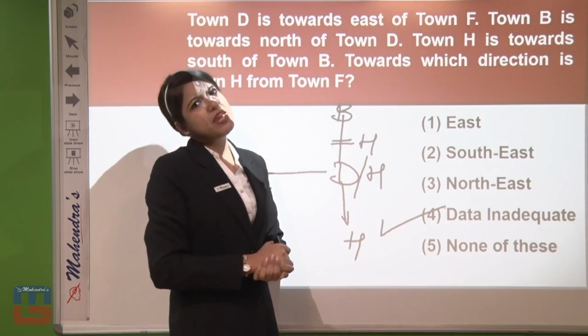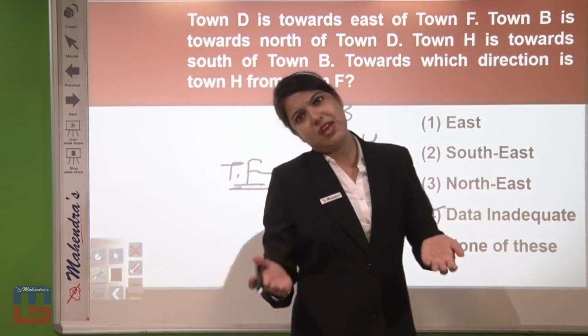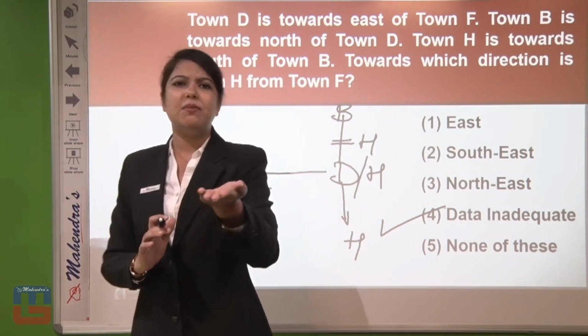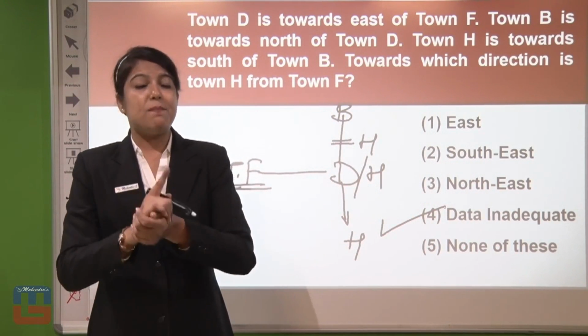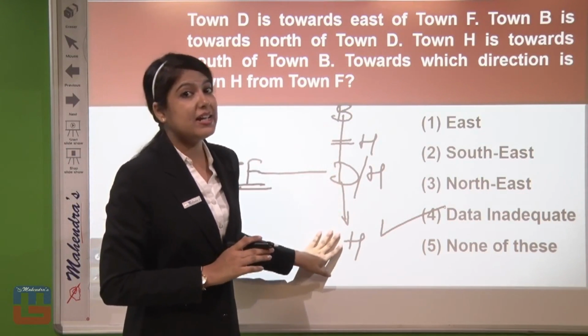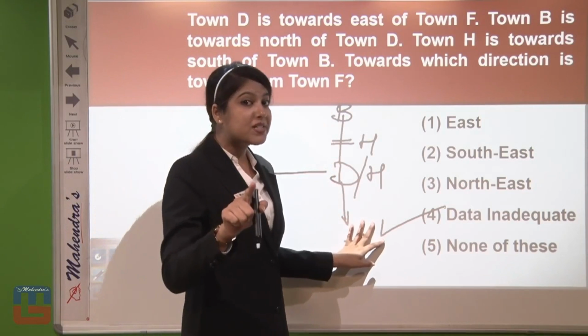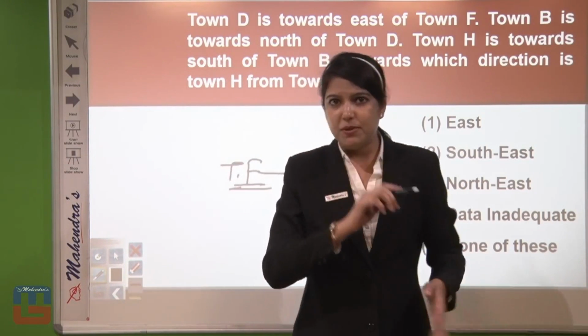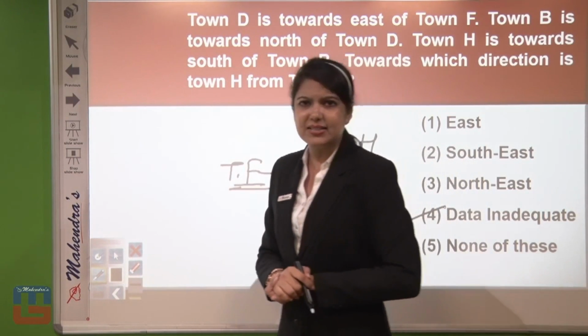If we were getting all the conditions, all the instructions, then we might be able to find the answer. The problem here is that we are not getting any answer because we are not fixed on the point H. If we were fixed on point H, we would be able to mark the answer.